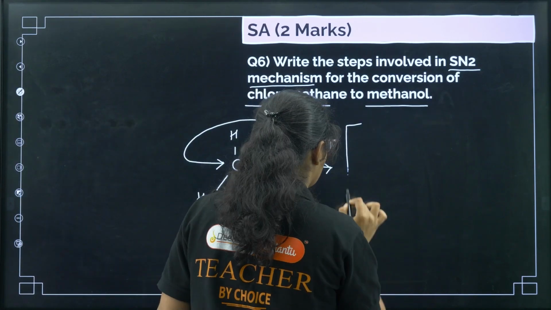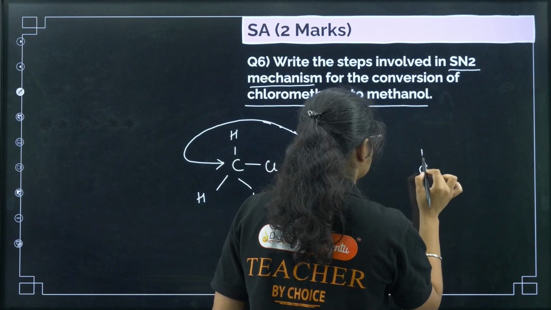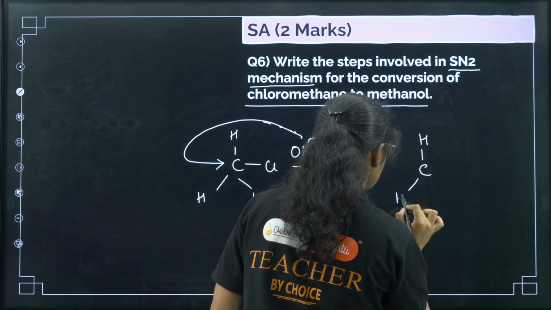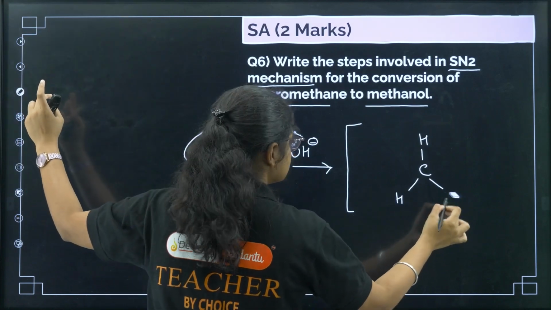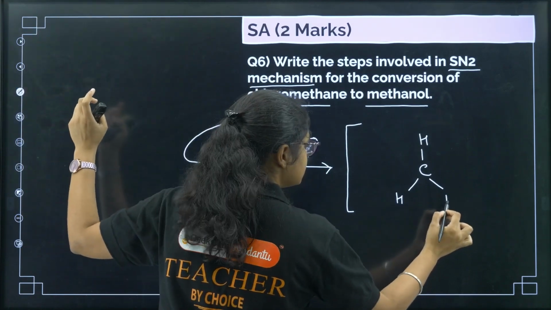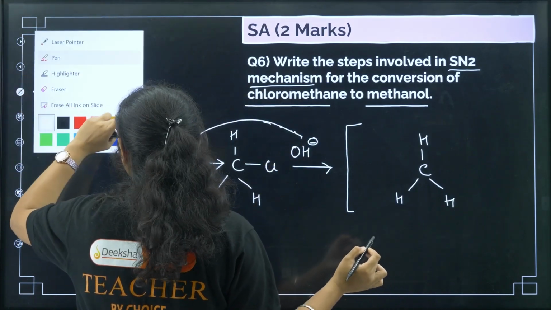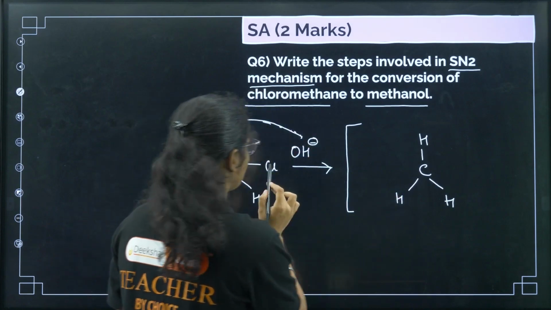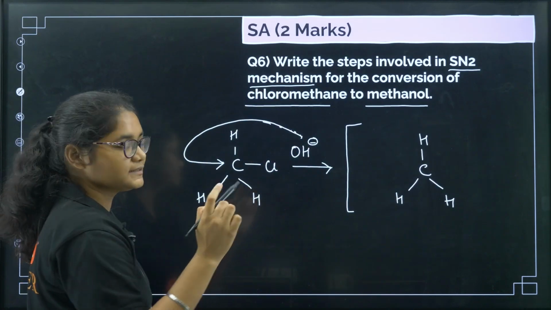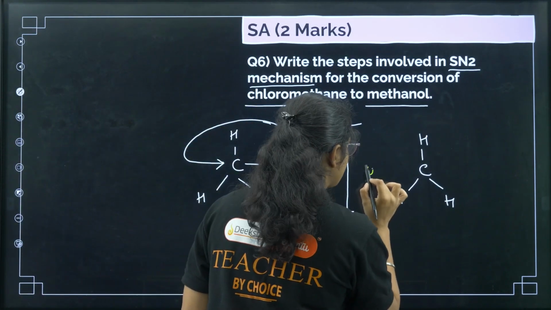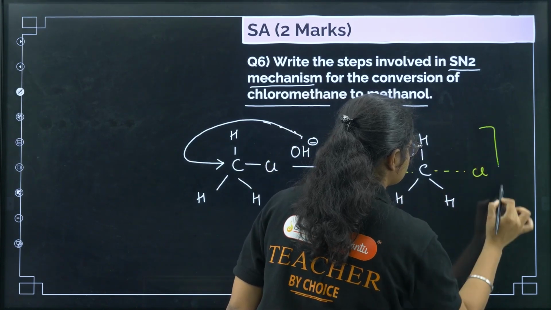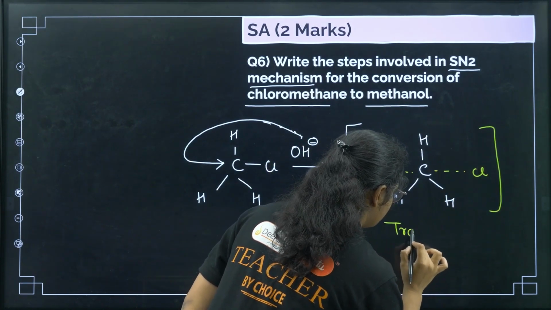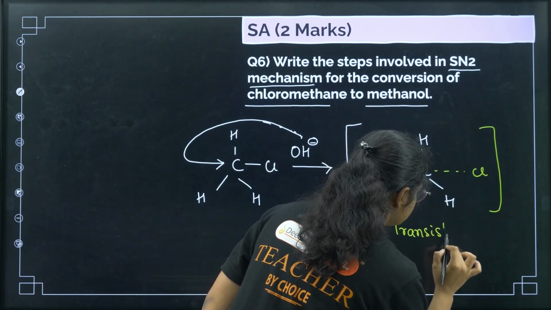Now what we will get? A transition state is formed here. So CH, HH, and what happens? One second. Now what happens? This Cl bond is going to break and this OH C bond is going to form, right? So that you need to show with dotted lines. Okay, this has to be shown in dotted lines, and here you need to write that this is a transition state.